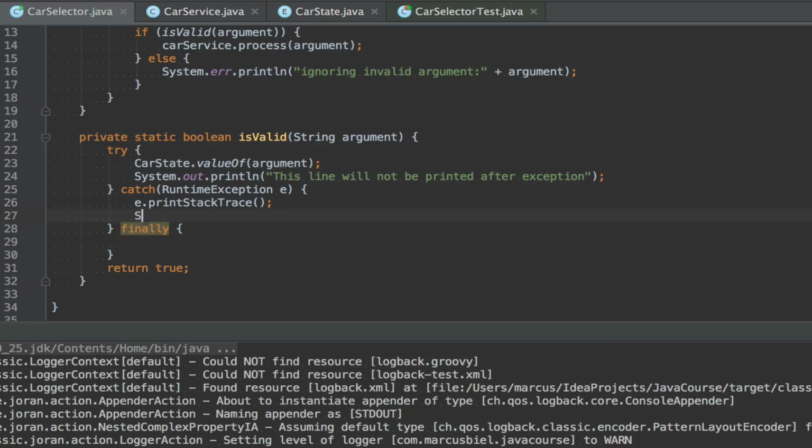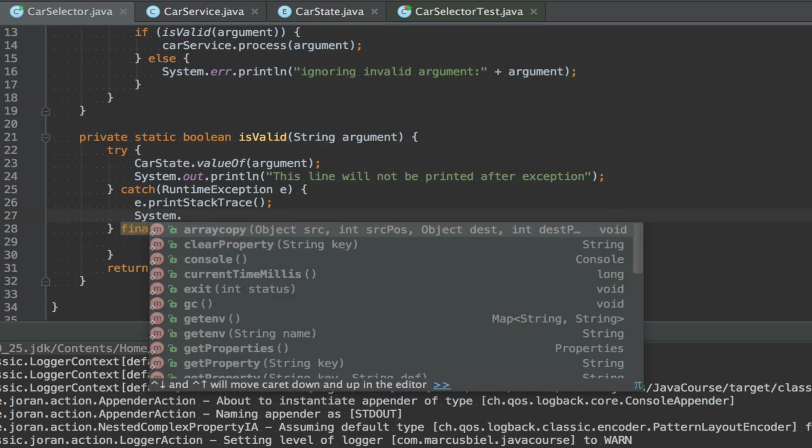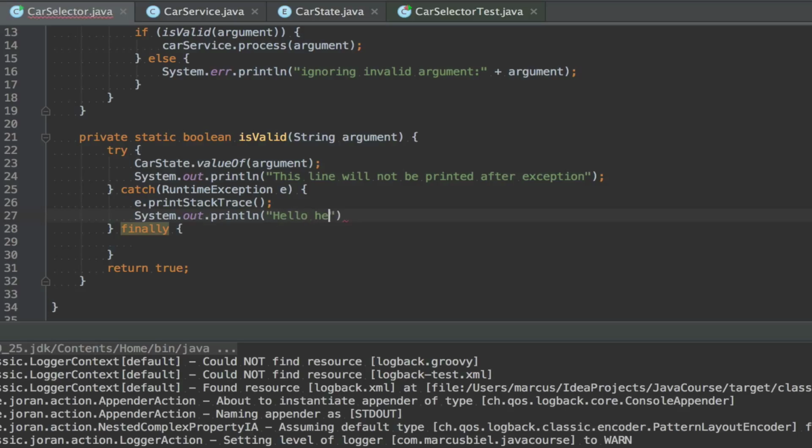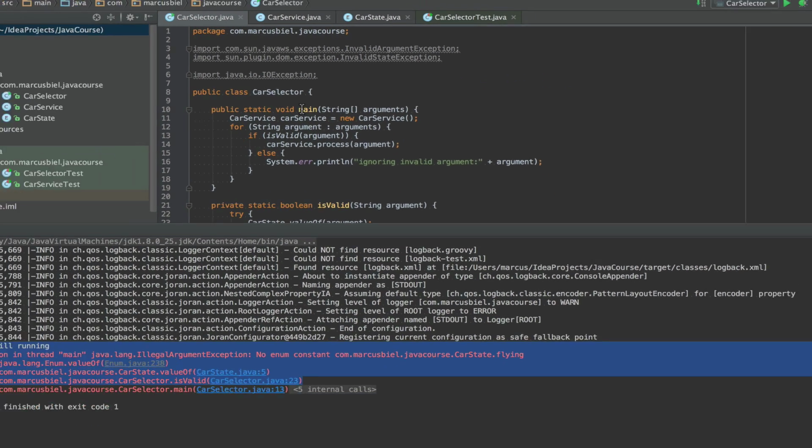And I will say System.out.println hello again. So you get an idea. In finally block. Okay.